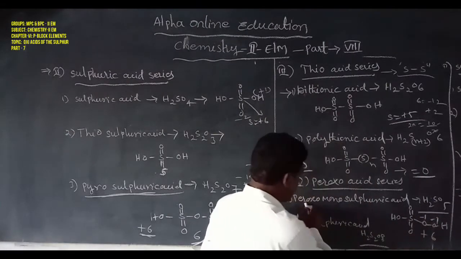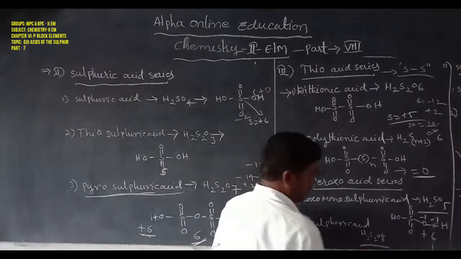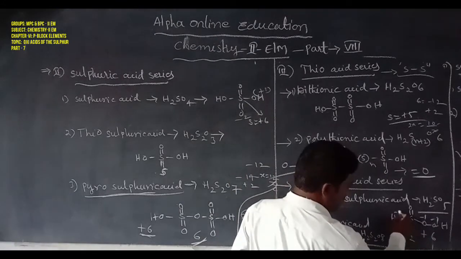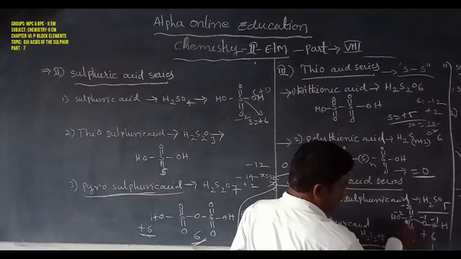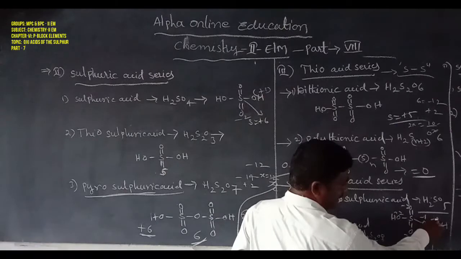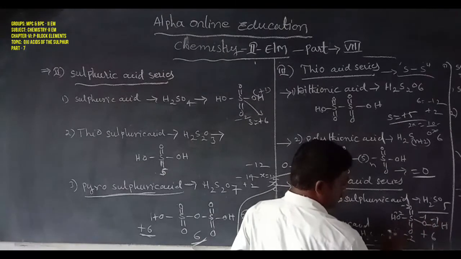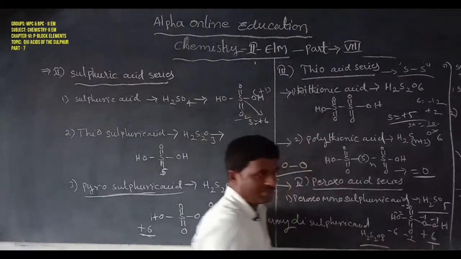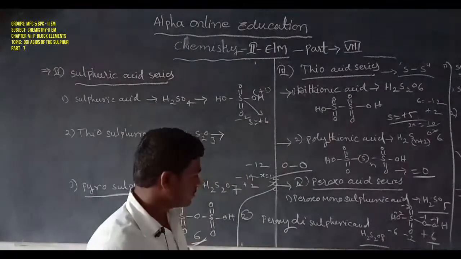It is also a type of peroxide. Next one, oxygen oxidation state -2, -2, -2. -2 -2 is -4, -2 is -6, -7, -8. -8 +2 is -6. So the sulfur oxidation state is +6.